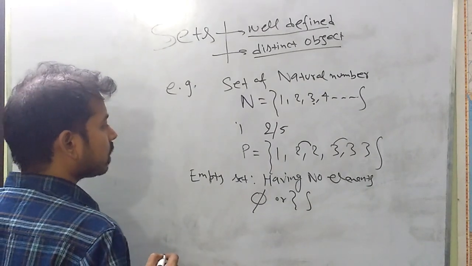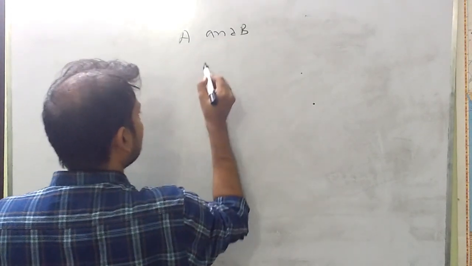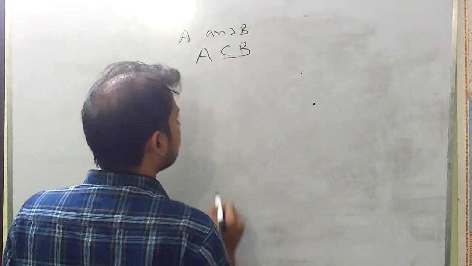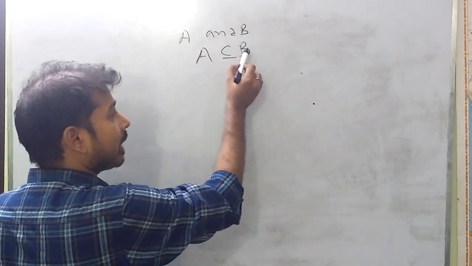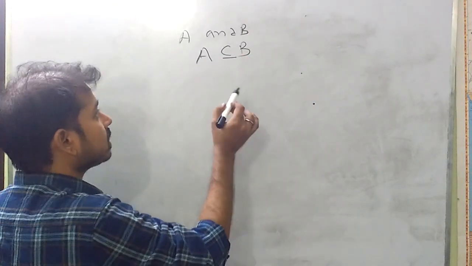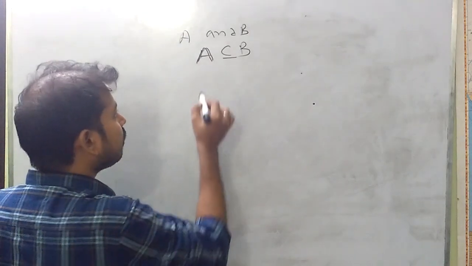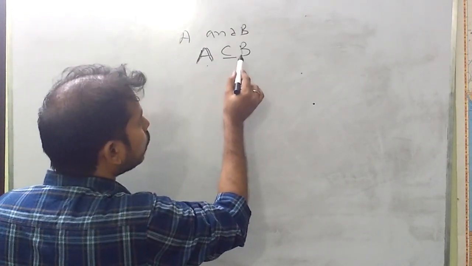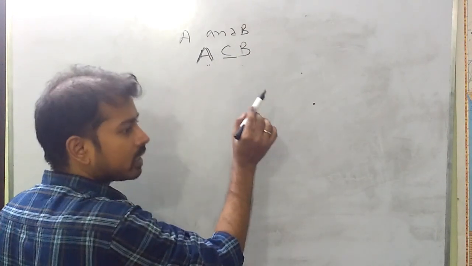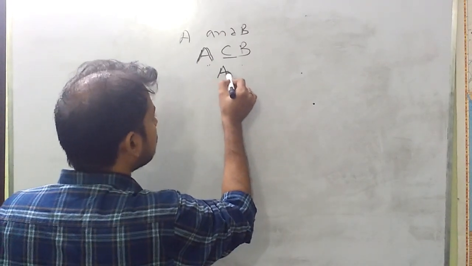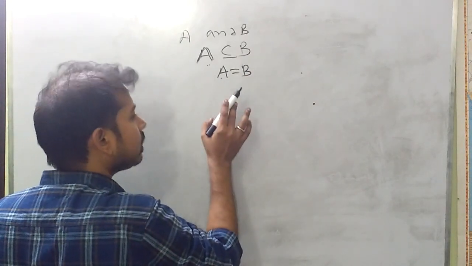Another term: if we have two non-empty sets, let's say A and B, and if I say A is a subset of B, then it means that each element of set A must belong to set B. Set B might contain some other elements, it is possible, but the condition is that elements of set A must belong to set B. If elements of set A belong to set B and the number of elements in set A and set B are equal, then A is equal to B.